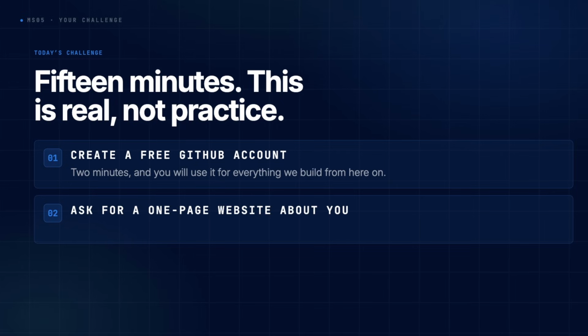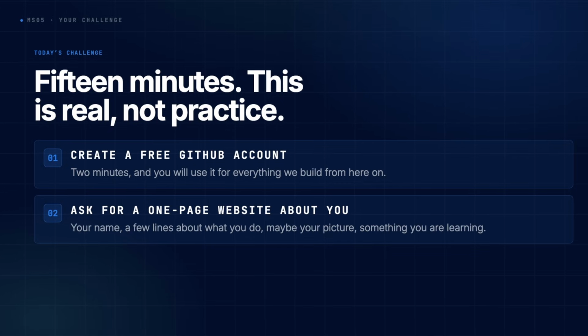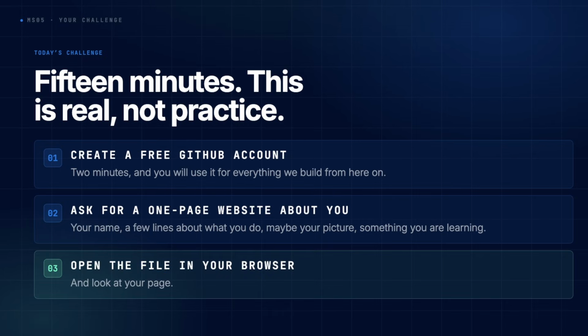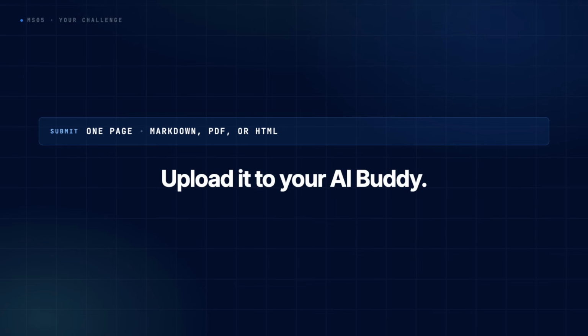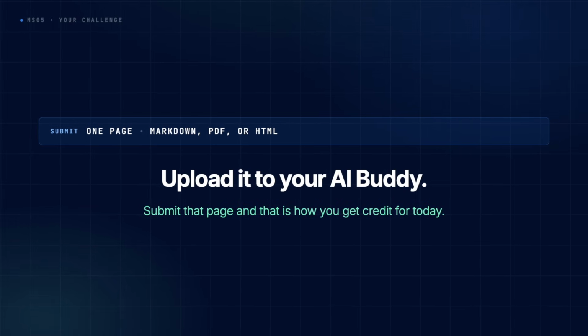Open up Claude Code and ask it in plain English to build a 1-page website about you, your name, and a few lines about what you do, maybe your picture, something you're learning. Open the file in your browser and look at your page. Then put it in one single page, a markdown, PDF, or HTML file that you can upload into your AI buddy. Submit that page, and that's how you'll get credit for today.